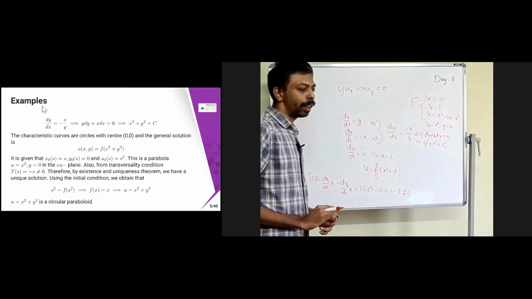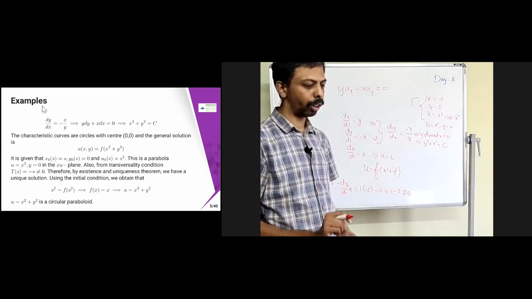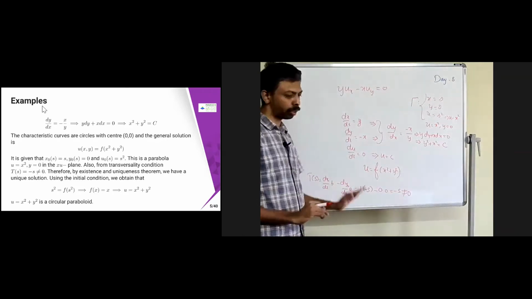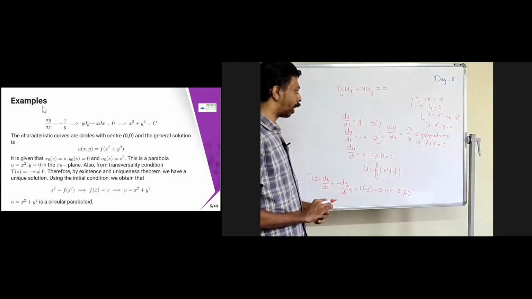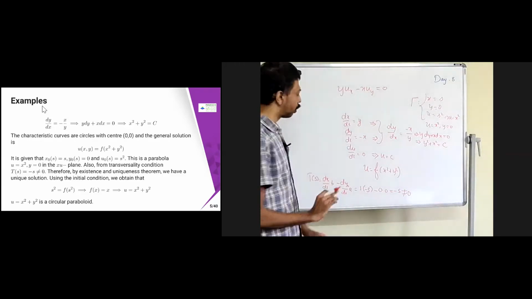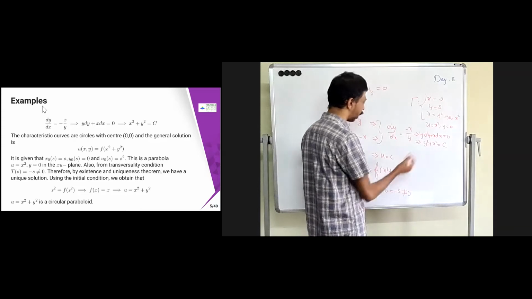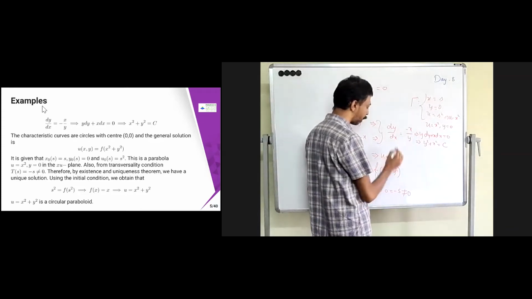That means by the existence and uniqueness theorem, we are going to get a unique solution for this problem. Let's see whether we are going to get the unique solution or not. So let's substitute over here. We know what s is, and this condition we will substitute. This is going to be constant everywhere.